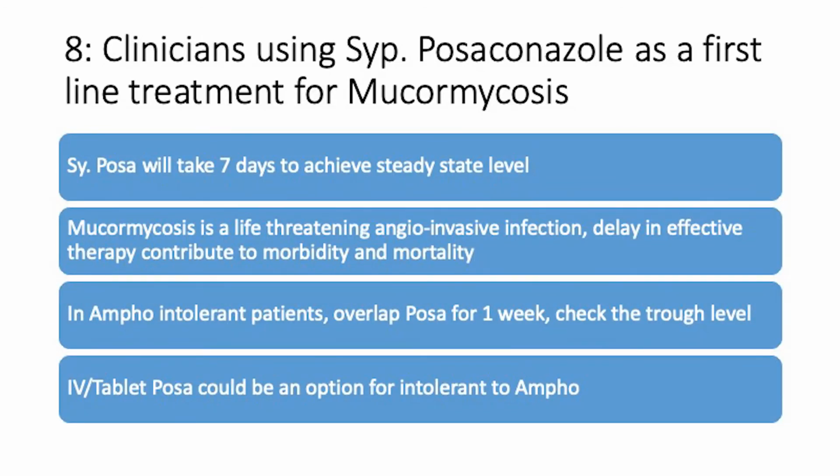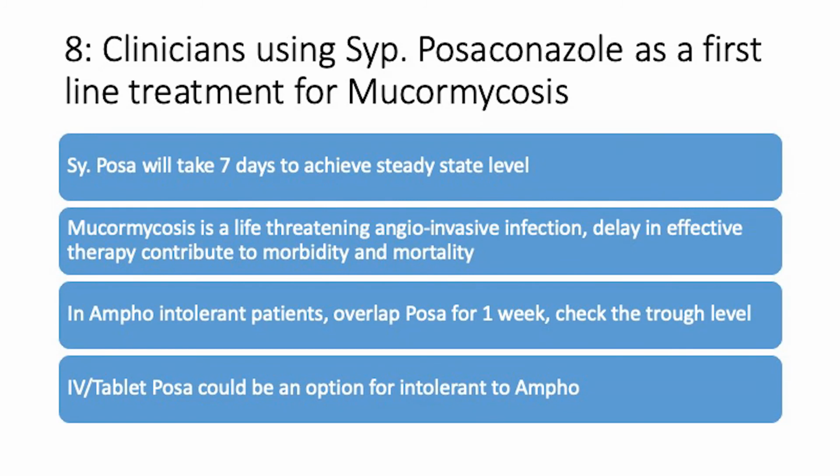This is a mistake that we see in my country, in India, where clinicians are afraid of using amphotericin B because of the nephrotoxicity, and liposomal has a very high cost. Though posaconazole syrup is not that cheap, the 5 days cost of posaconazole syrup will be around 16,000 Indian rupees to a patient, so it is also equally expensive. But being orally administered, with fewer side effects compared to intravenous amphotericin, it is very easily tolerable.